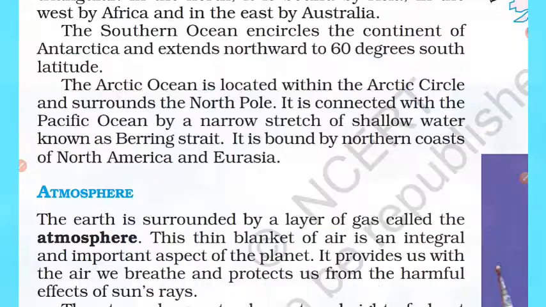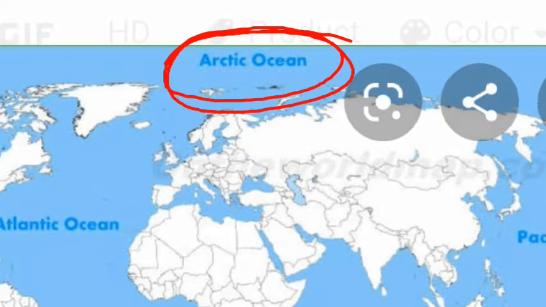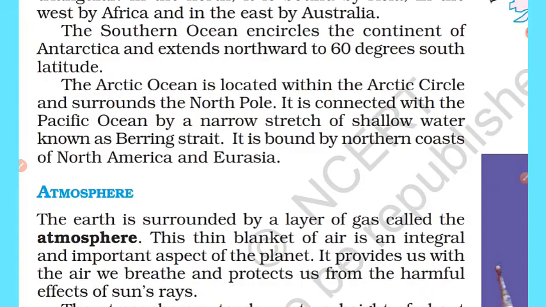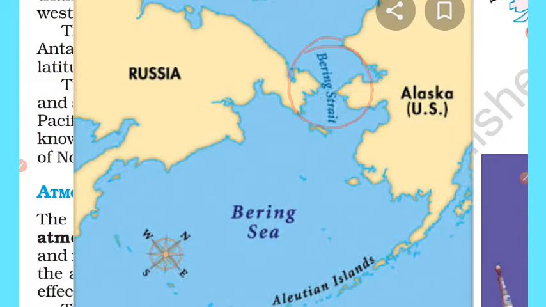The Arctic Ocean is located within the Arctic Circle and surrounds the North Pole. It is connected with the Pacific Ocean by a narrow stretch of shallow water known as Bering Strait. Bering Strait, it is bound by northern coasts of North America and Eurasia.